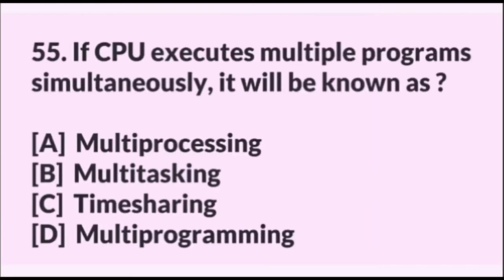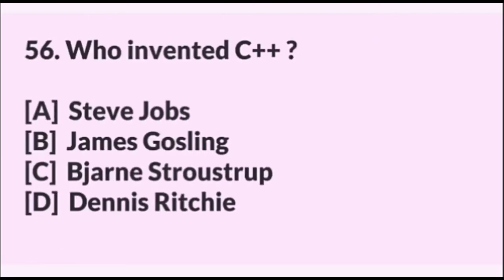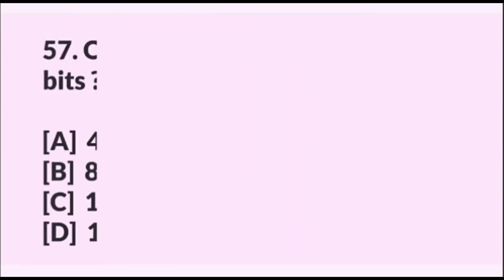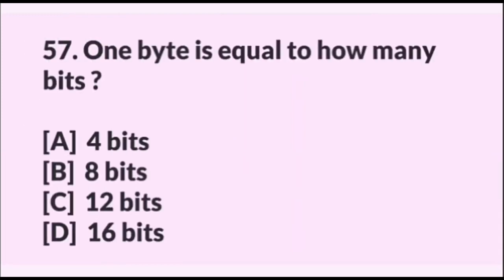If CPU executes multiple programs simultaneously, it will be known as? Answer is multitasking. Who invented C++? Answer is Bjarne Stroustrup. 1 byte is equal to how many bits? Answer is 8 bits.